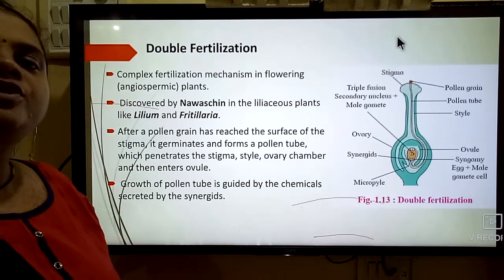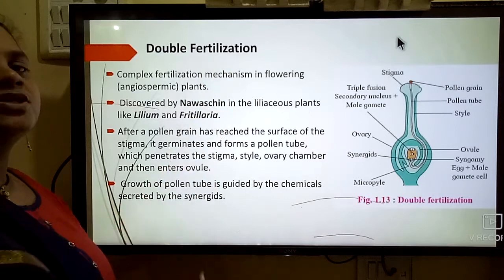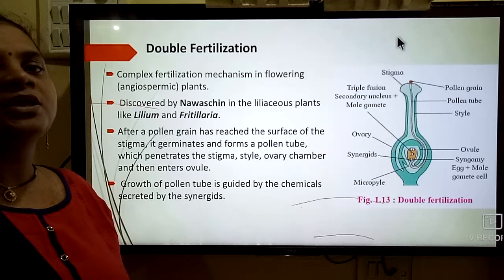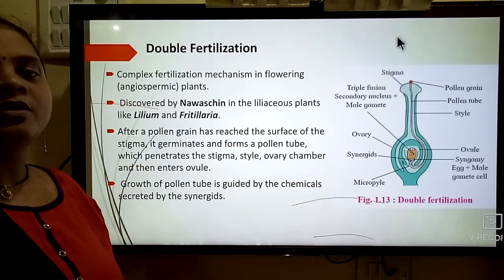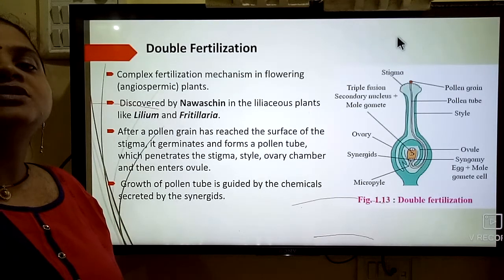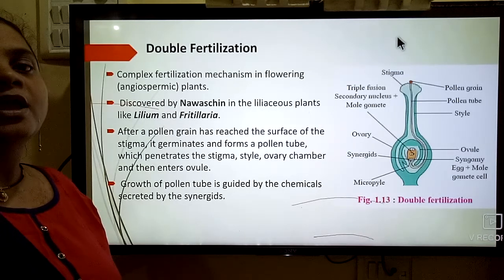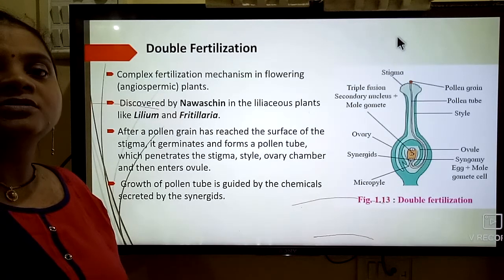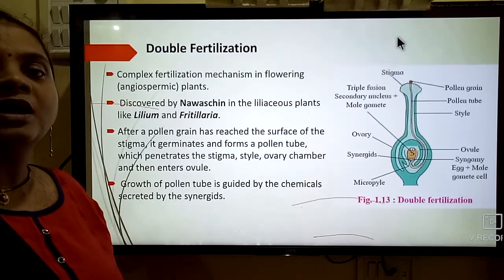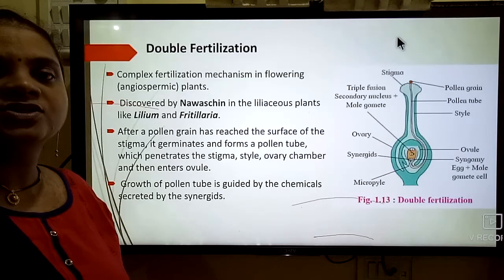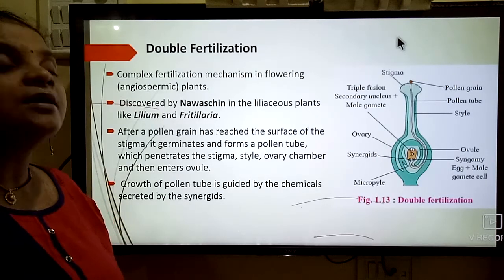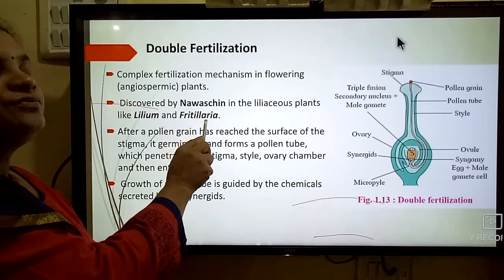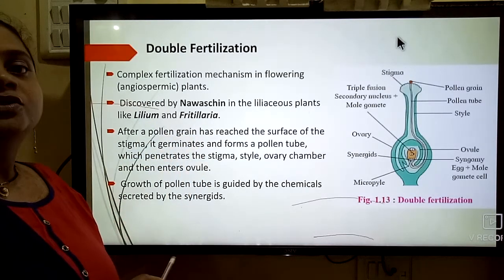Hello students, today's topic is double fertilization. It is a complex type of mechanism observed in flowering angiospermic plants. It was first discovered by Navashin in Liliaceous plants. He observed double fertilization in the flowers of two plants. Which are those? Lilium and Fritillaria.